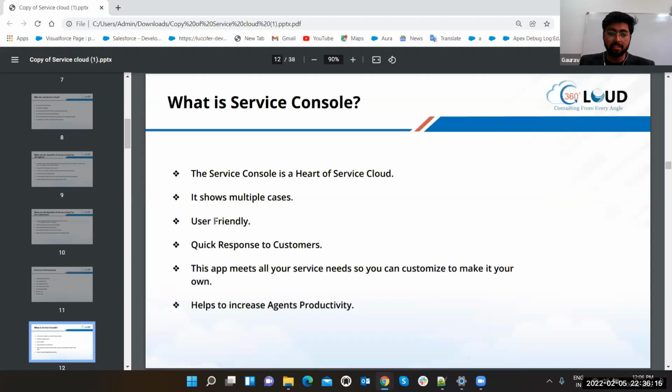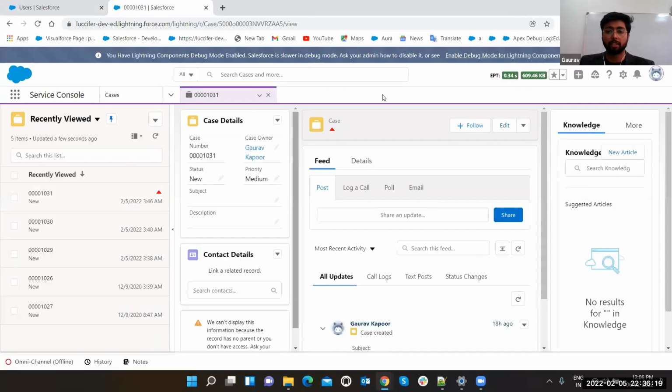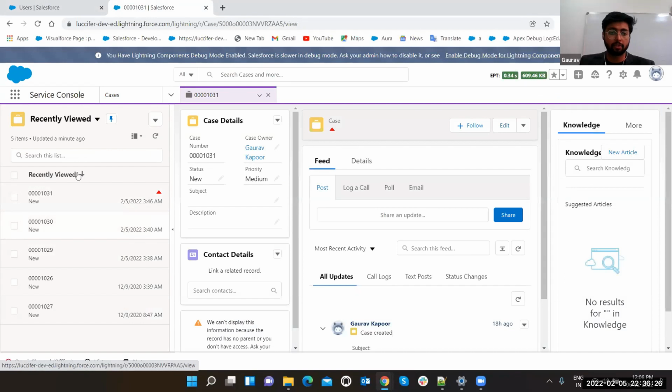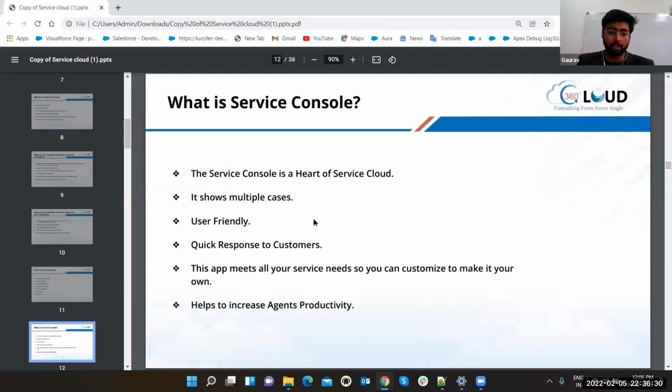It shows multiple cases. It's very user friendly. It is showing multiple cases at a single time. You can open all the cases one after another. Yes, it is very easy. You can get all the stuff here, manage all the closed cases, open cases, everything, and you can open it one by one and start working. Quick response to the customers. Yes, it is very quick in response.